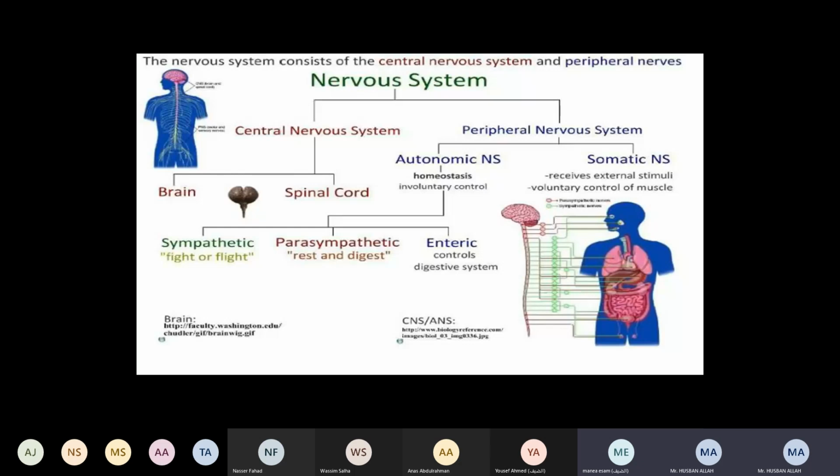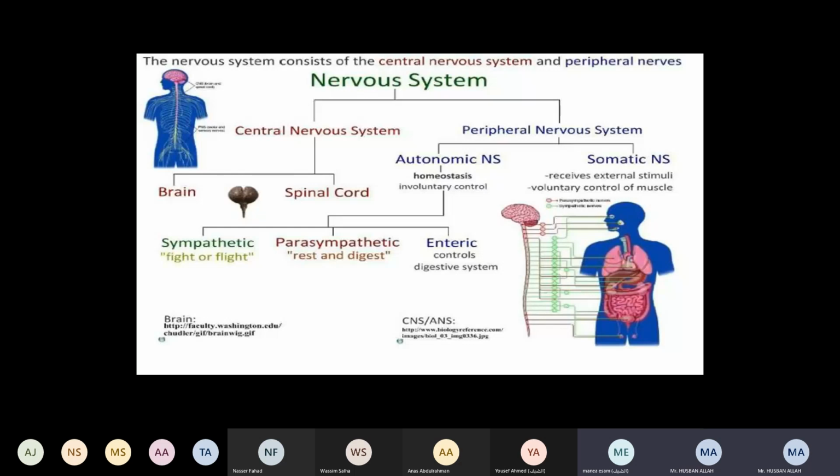Now the peripheral nervous system is divided into two further types: the autonomic nervous system and the somatic nervous system. We have to study the autonomic nervous system here. These are involuntary controls. Autonomous means it occurs by itself.